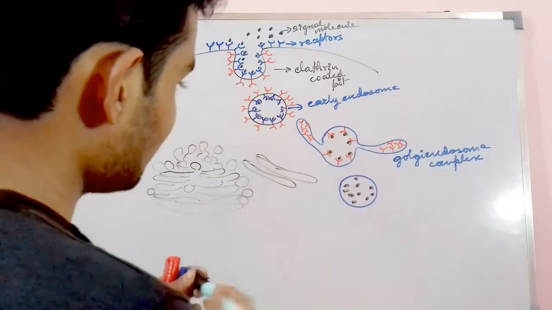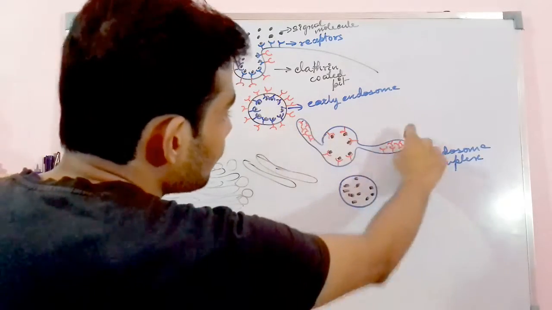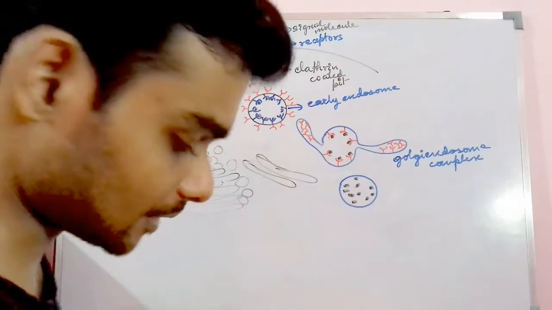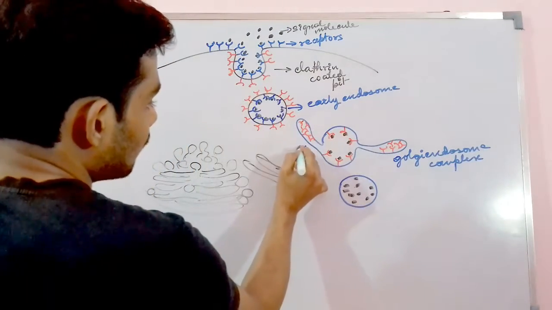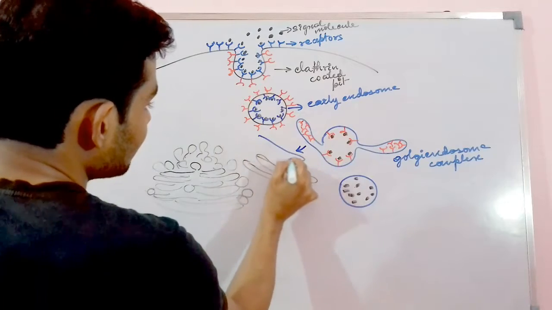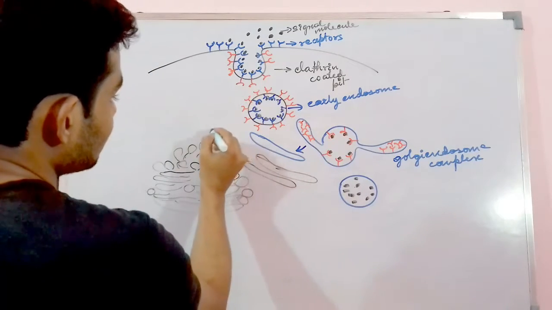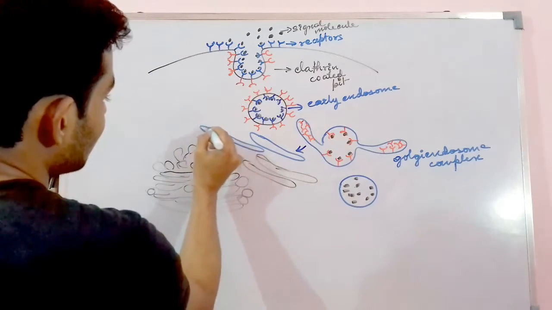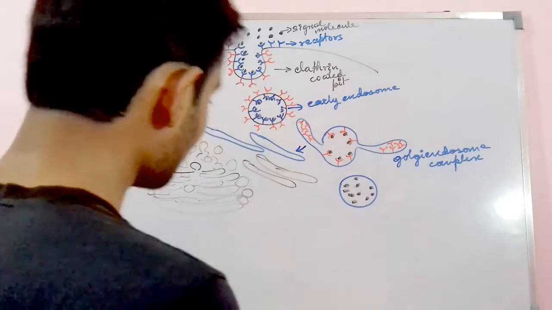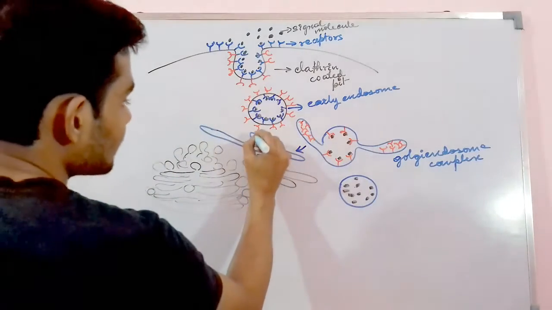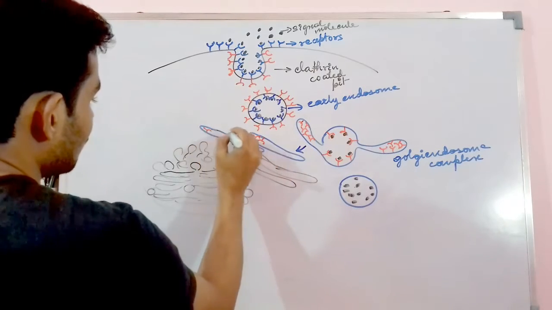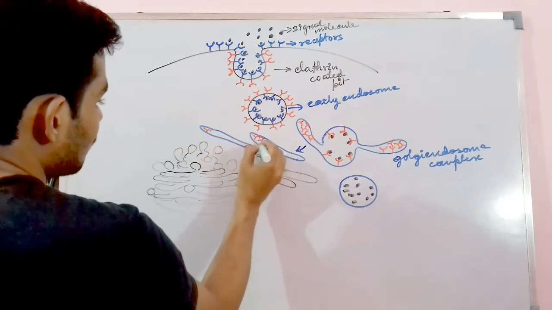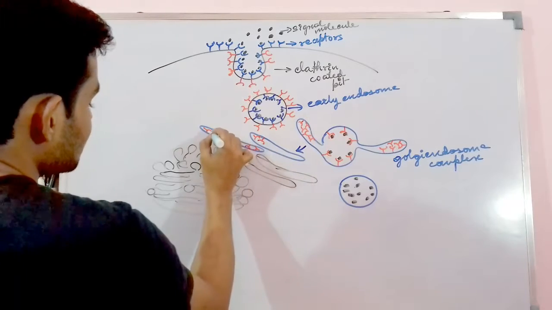And this particular Golgi body along with the receptor molecules will freely come out of the cell. These Golgi bodies along with this signaling molecule will freely come out of the cell.